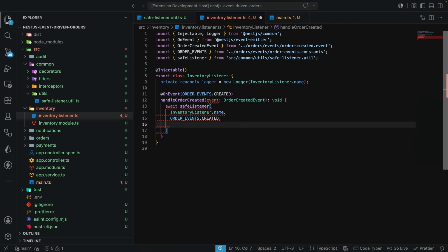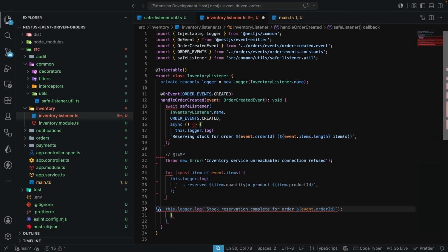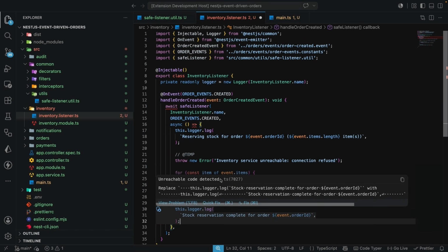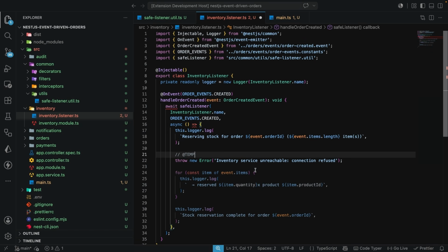So I'm going to come over here, and I'll just mark this function as async, just like this, because the third argument it needs is a function. And then inside this function, we can then paste in the code that we had previously. Now, if you have linting errors, you can just fix the linting errors you have just like this, and the application should be good to go.